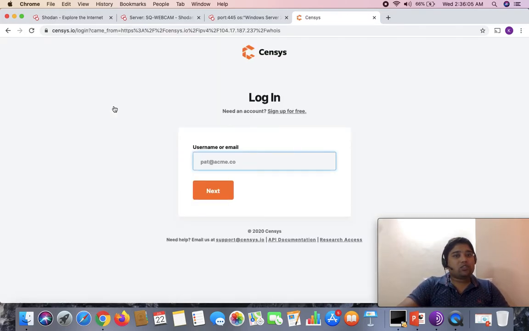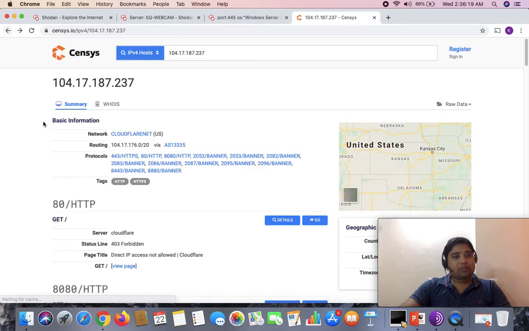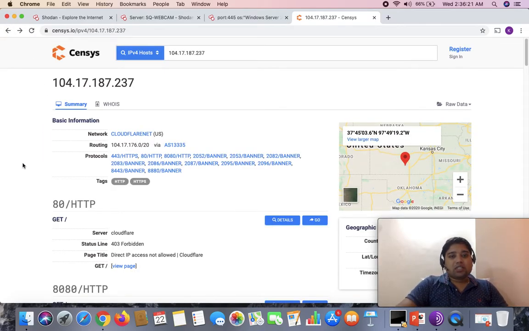You can even search for more information, but this is a paid service which you have to pay for at a later point of time. I know it is written there, guys, sign up for free. Signing up is completely free, but for some business-related services people have to pay. So this depends on your requirement and the information you are looking for, guys.